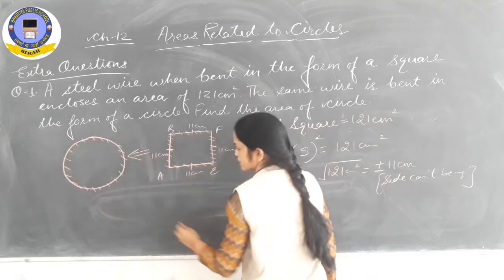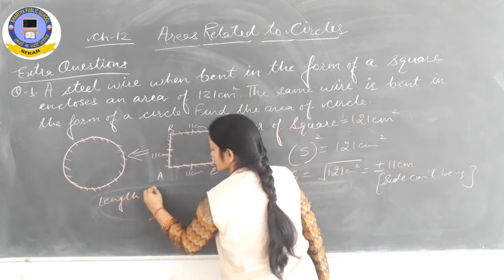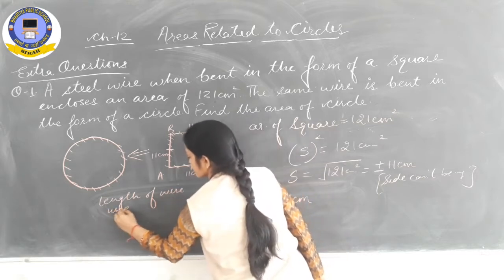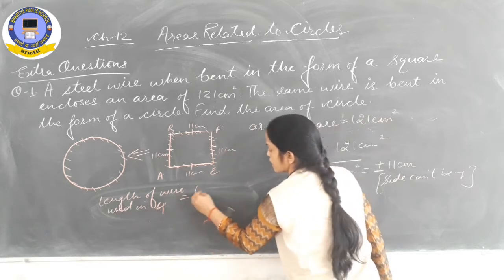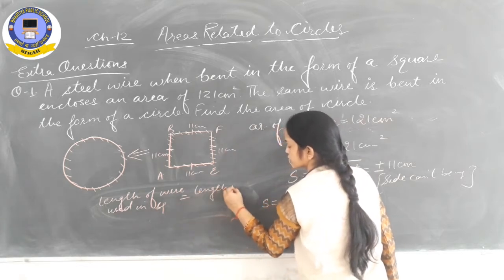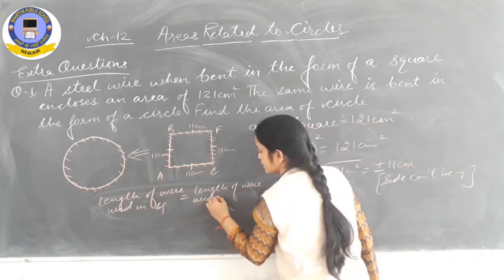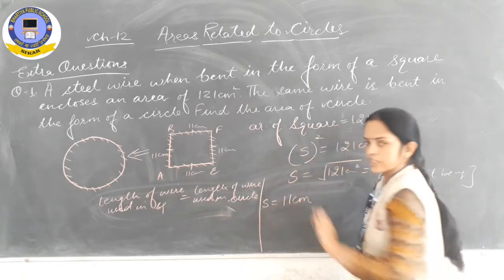So can we say that length of wire used in square is equal to length of wire used in circle, right?